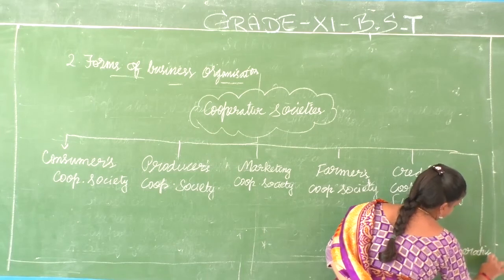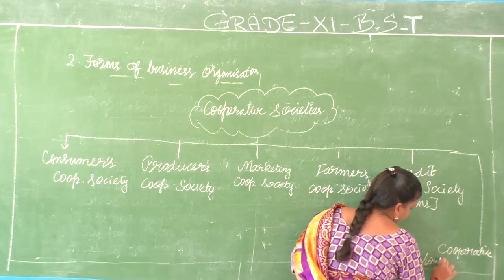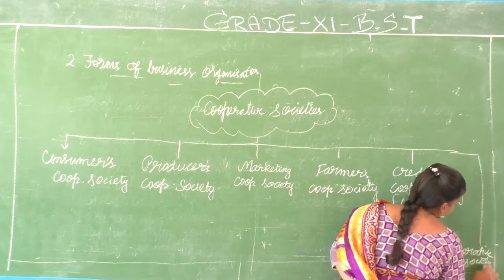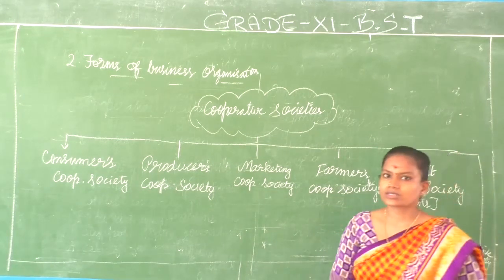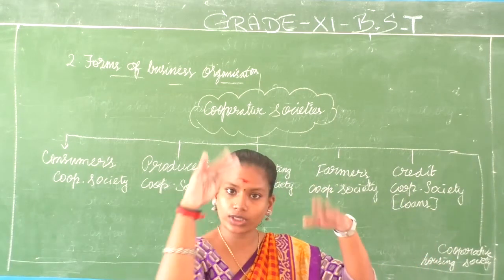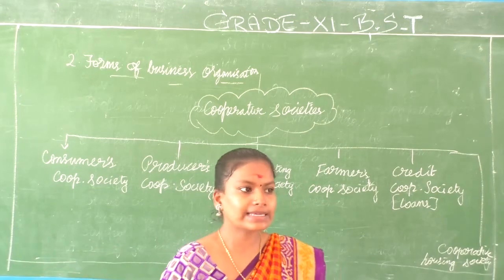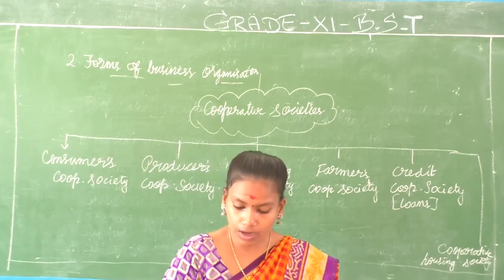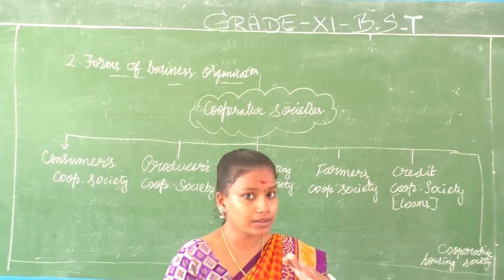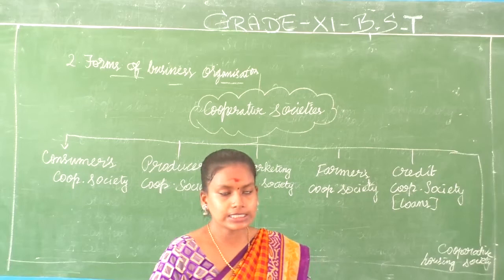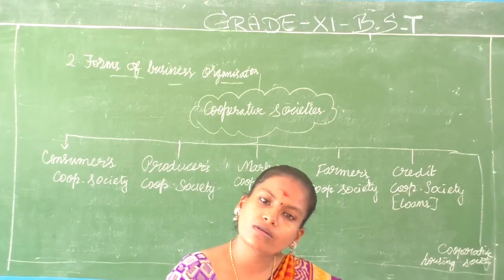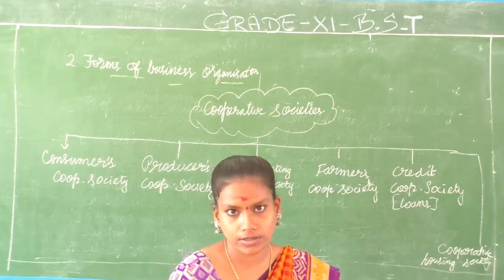Cooperative housing society. As the name says, it talks about the house. They need housing, right? So you have seen government quarters and all, where they build societies also. They procure residential areas at low cost, and they build homes at low cost, and they sell them also at a low rate. Their main focus is on the housing facilities of the members.